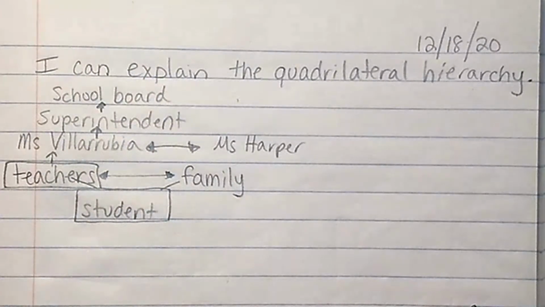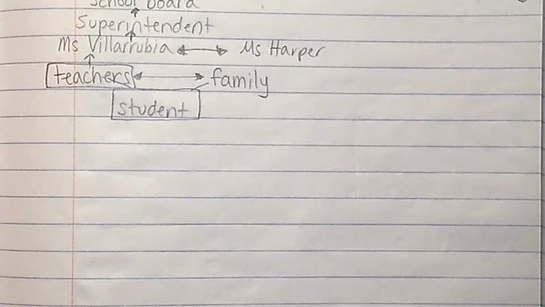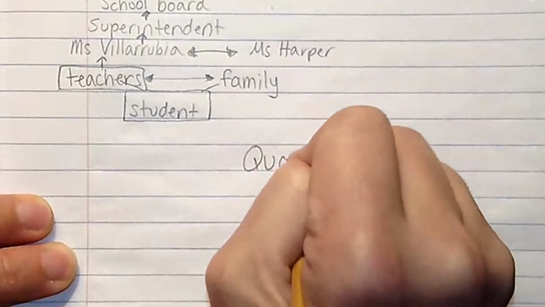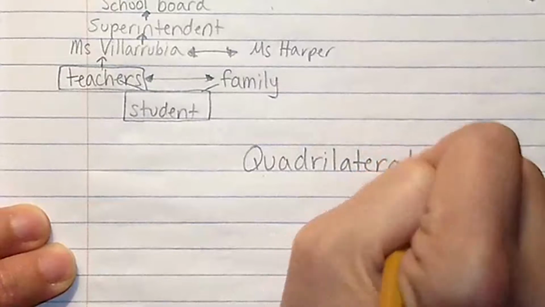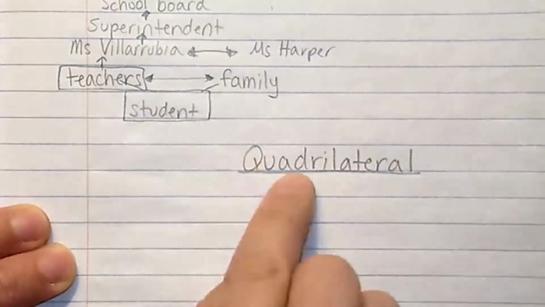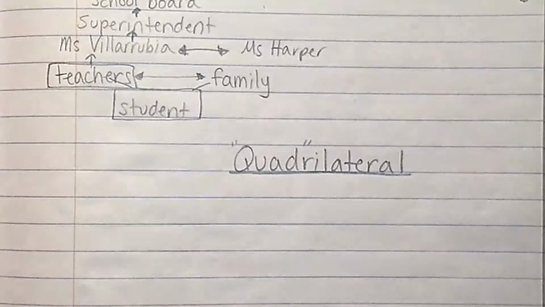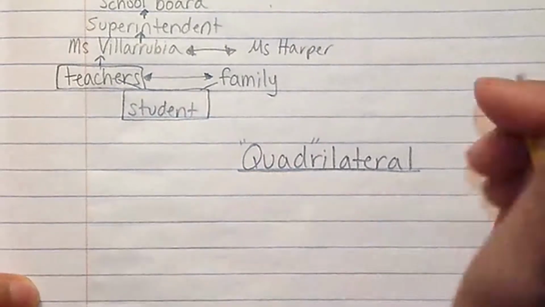All right, so let's figure out what this has to do with math. We are going to make a quadrilateral hierarchy today because quadrilaterals also have to follow rules just like that. So I'm going to start by writing the word quadrilateral. And every time I see the word quadrilateral, I know that this means it's a four-sided shape. A quad, this prefix, quad, means four. For our athletes out there, you have to work out your quads so that you have very strong legs. Your quads are made up of four muscles.